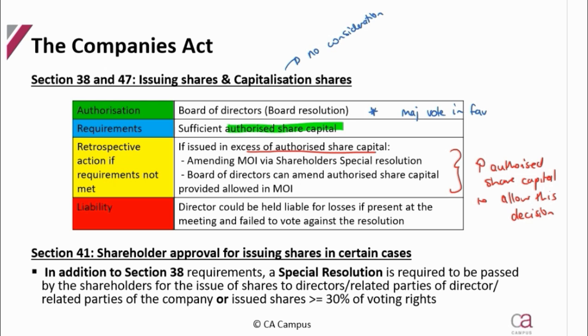How do they go about doing that? Either the shareholders will pass a special resolution to amend the memorandum of incorporation, or if the board of directors are allowed to change the MOI when it comes to authorized share capital, the board can go and do so. But remember, as soon as the memorandum of incorporation has been changed, they need to then go and file notice of the change.